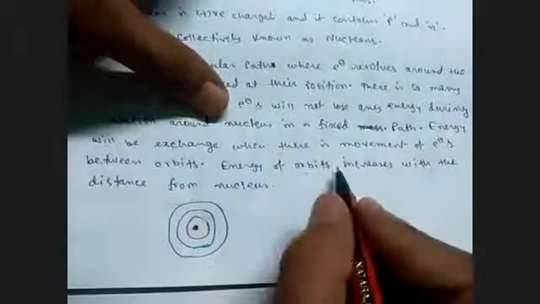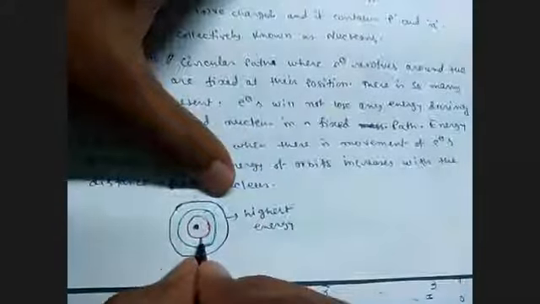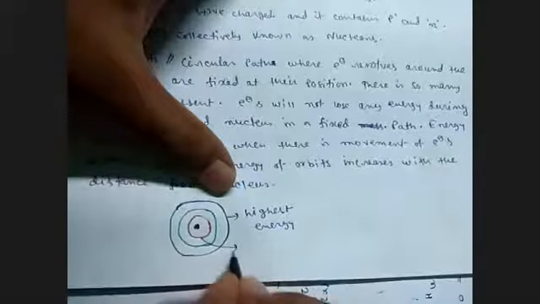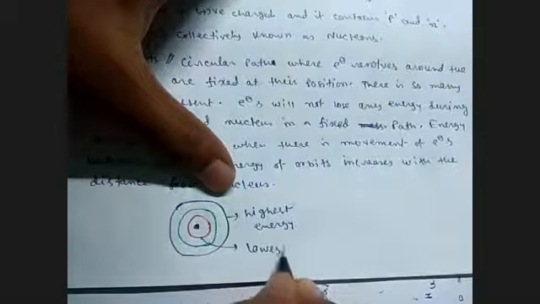As he told, the energy of an orbit increases with the distance from the nucleus. That means this is the outermost orbit, so this is the highest energy. And this red one is the lowest energy.